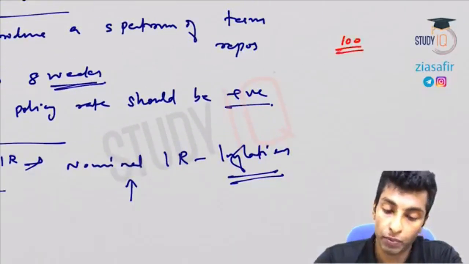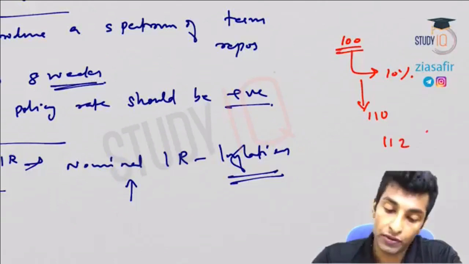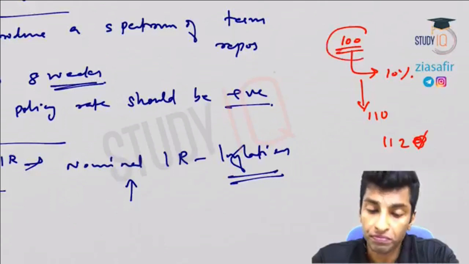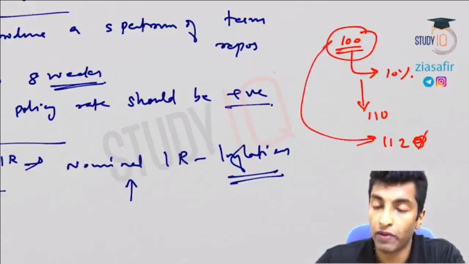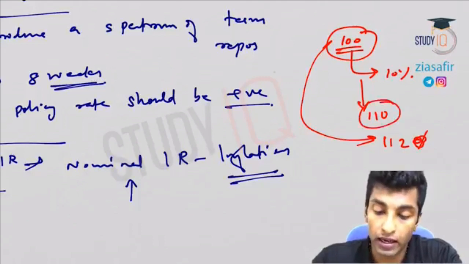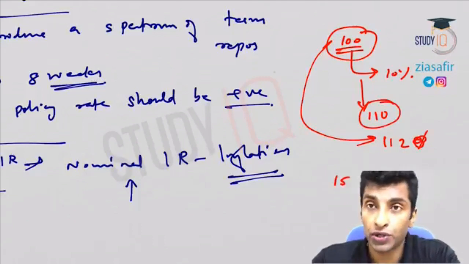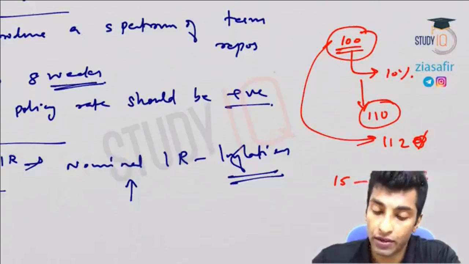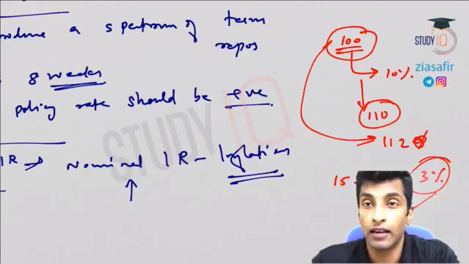Suppose you are lending 100 rupee, okay, and you are charging, let's say 10% interest, you are supposed to get how much? 110 rupee. But if there is an inflation of, let's say 12%, the items which you bought in the last year for 100 rupee, now if you need to buy, you need to pay 112 rupee, but you are getting 10 only. So had there been an interest of, let's say 15 you charged, then you would have got 115. So 15 minus this inflation rate 12, effective return will be 3, and this is what you call as the real rate of interest.